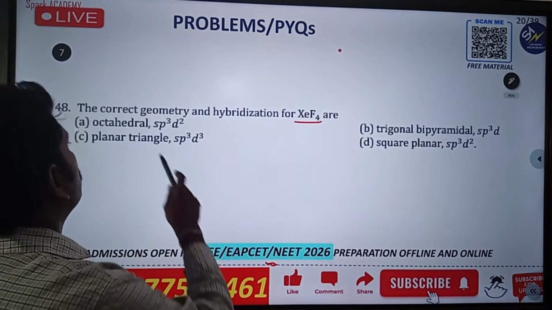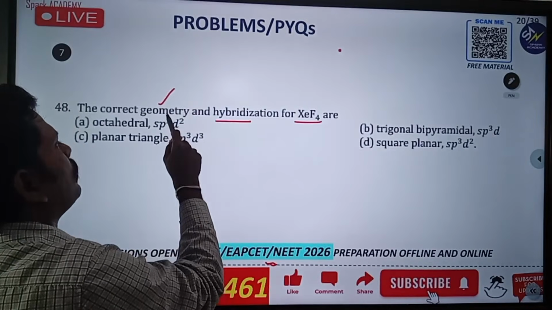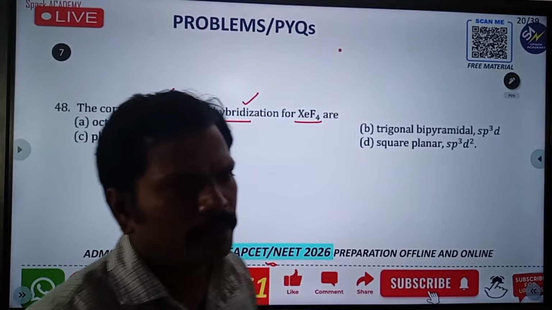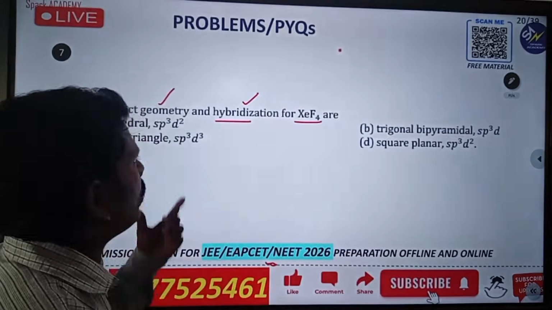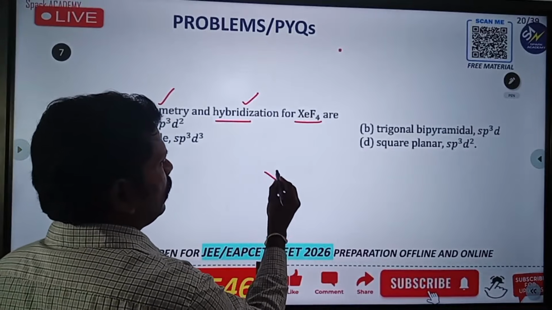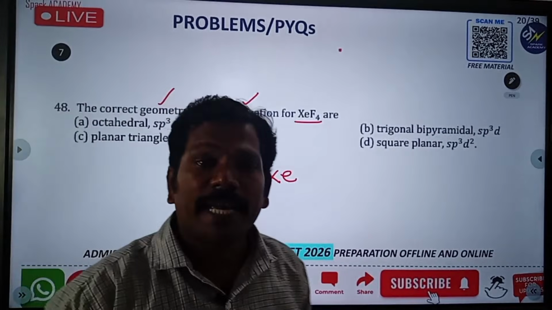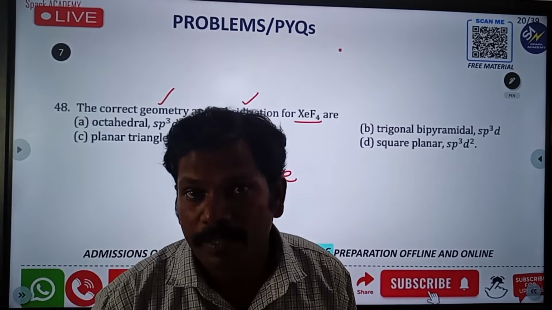See, they are asking the correct geometry and hybridization. We have to tell both, not only the hybridization. First of all, you have to find out the hybridization. How to write this? First write xenon. Xenon is in the 18th group, so it contains 8 electrons in the outer orbit, that is an octet.